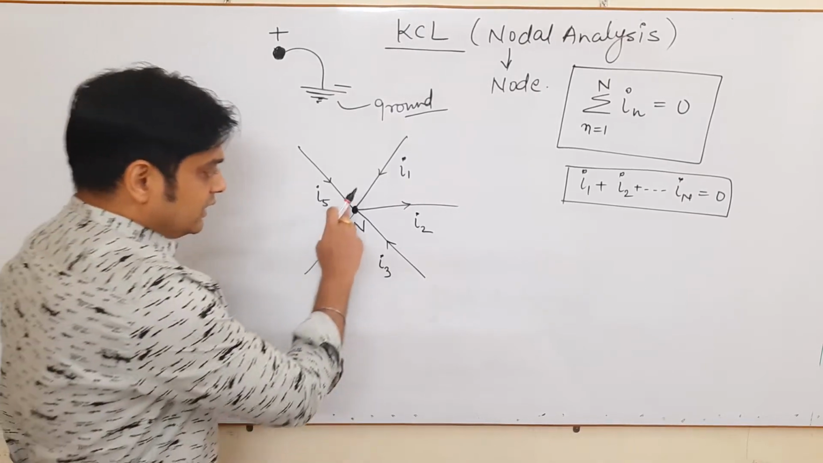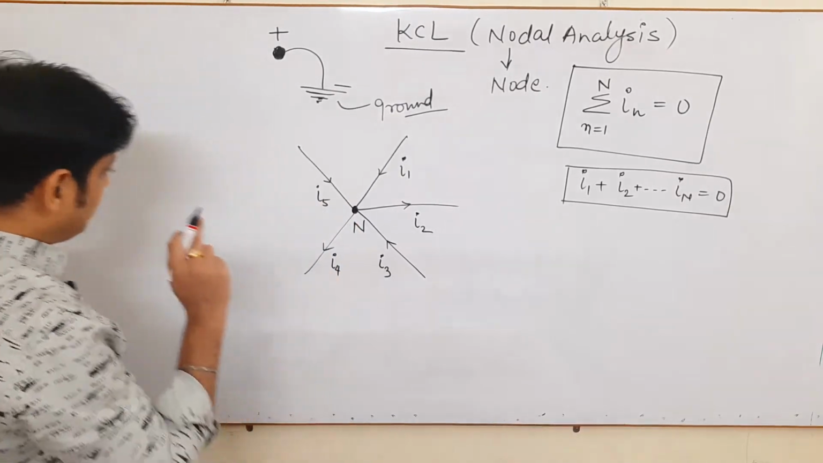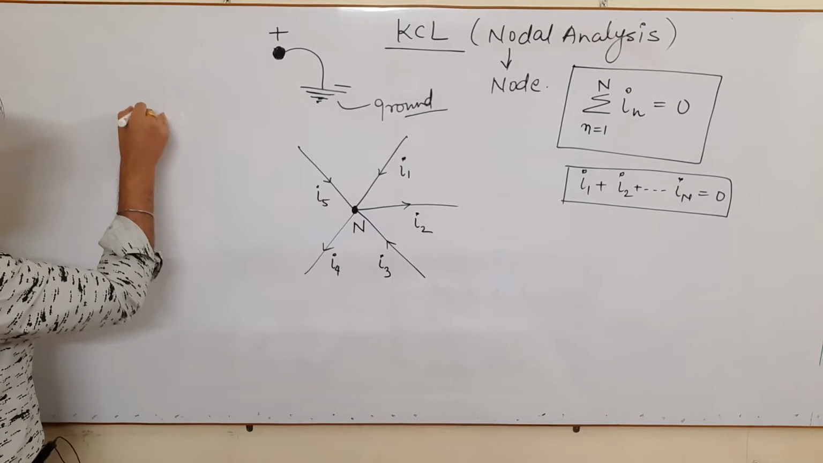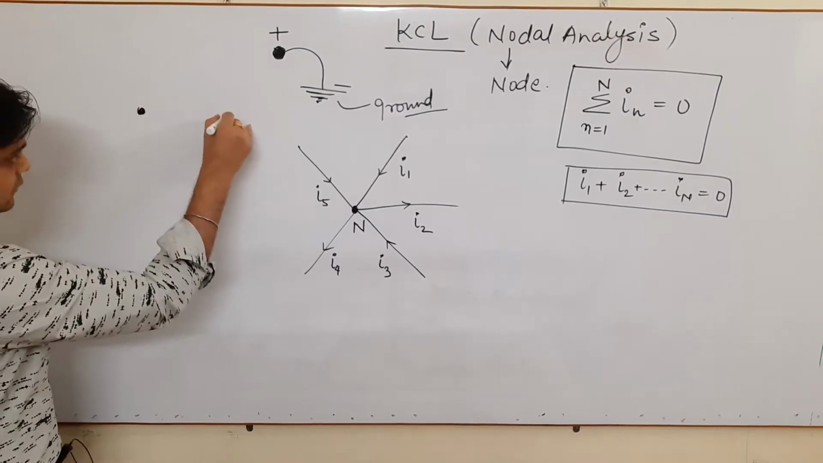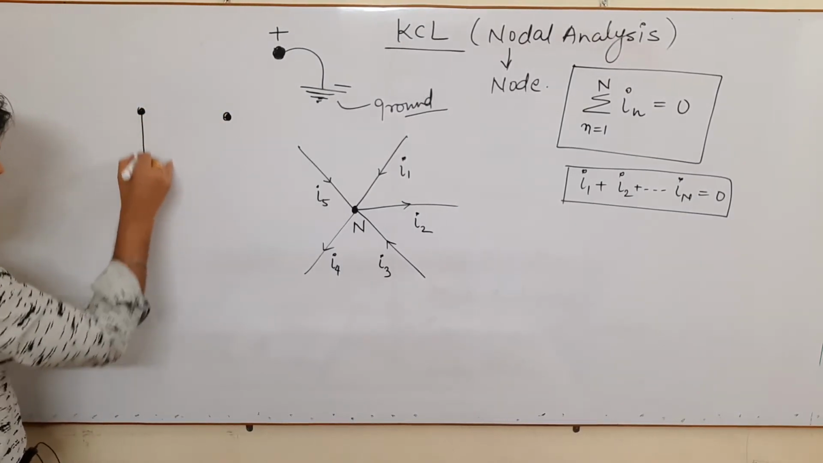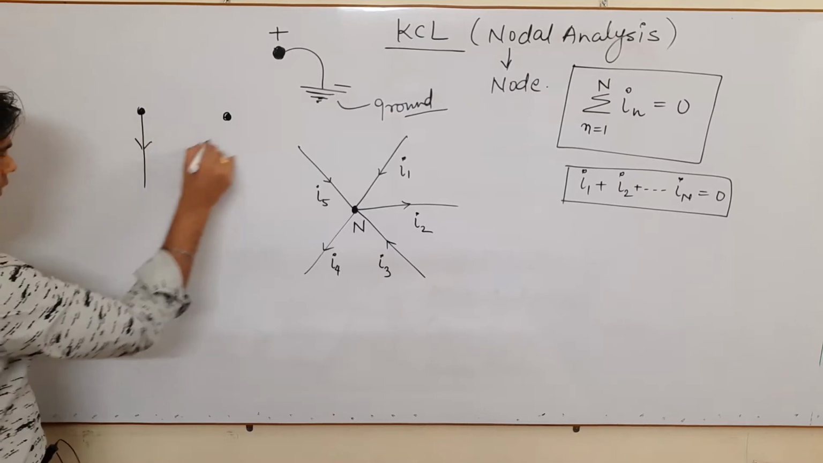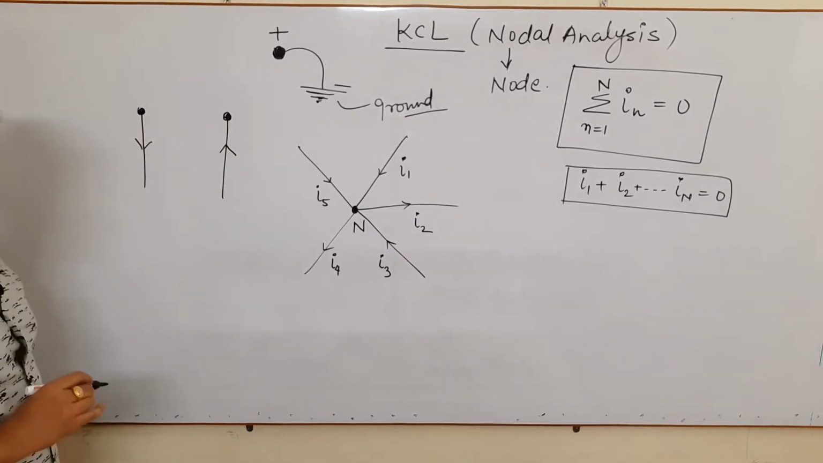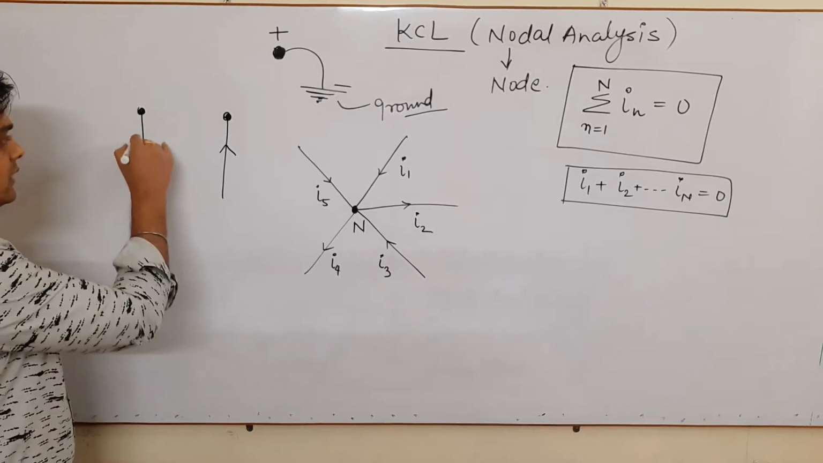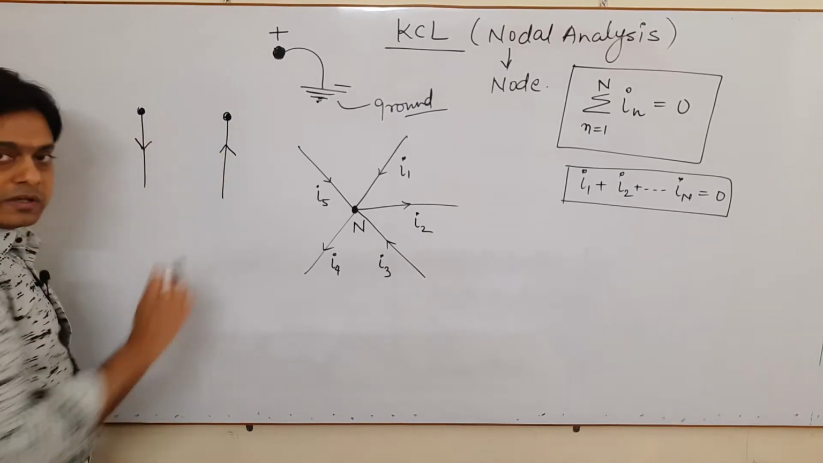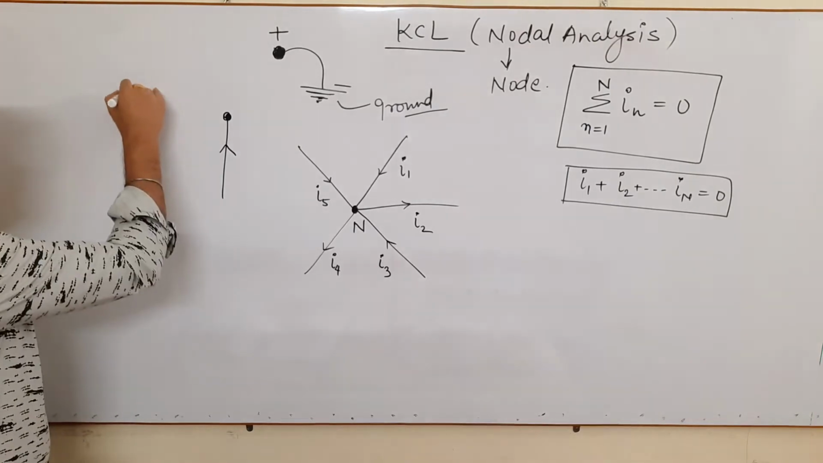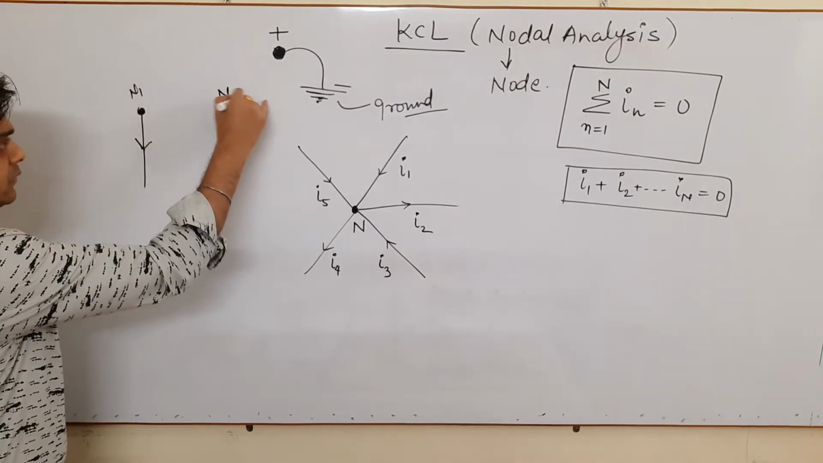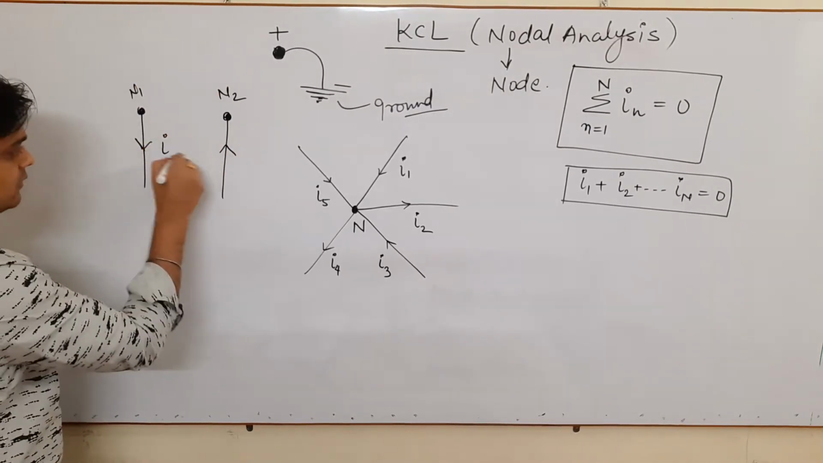According to this concept, just one important thing you always keep in your mind: if these are the two nodes, in one node the current is coming out and in another node the current is towards the node. It is leaving the node, it is towards the node. I will call it as N1 and N2. Very important concept, just remember.